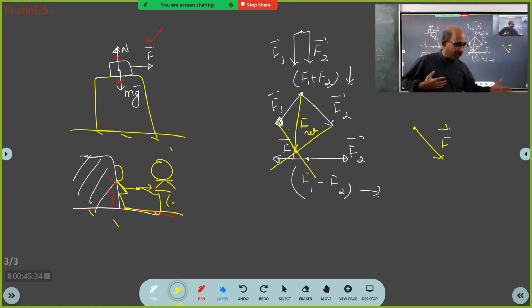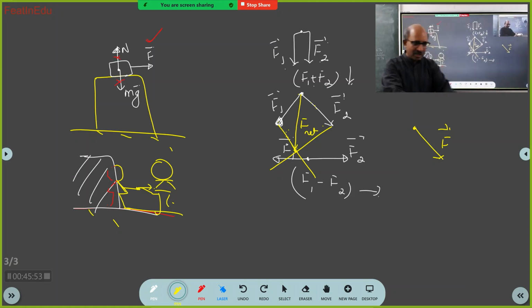I am standing like this, somebody is pulling me like this. What should happen to me? Sir, you will move in that direction. I will accelerate in that direction. He will accelerate in that direction. Correct, you will accelerate in that direction. Very good. See, I want the truth to come out.